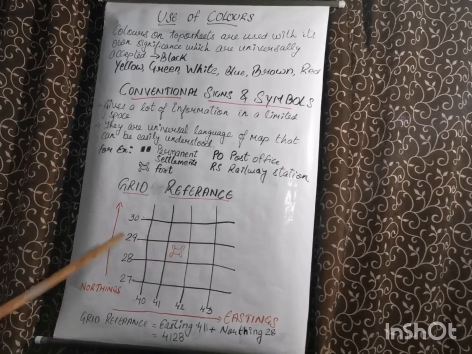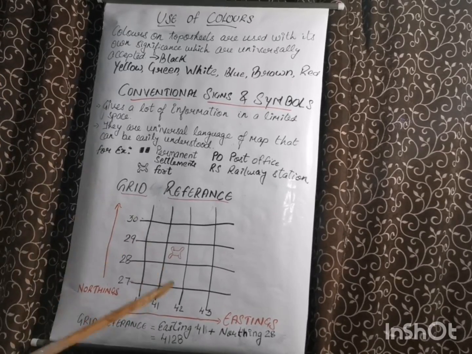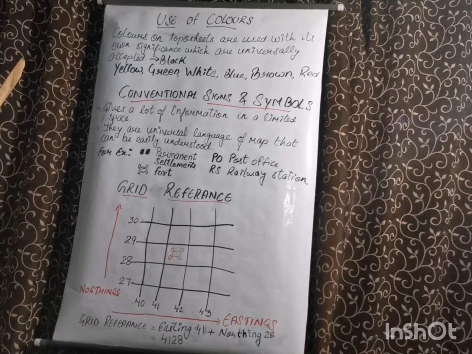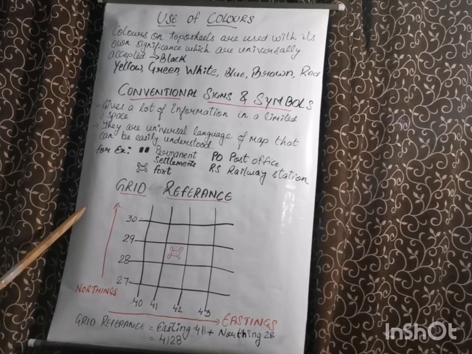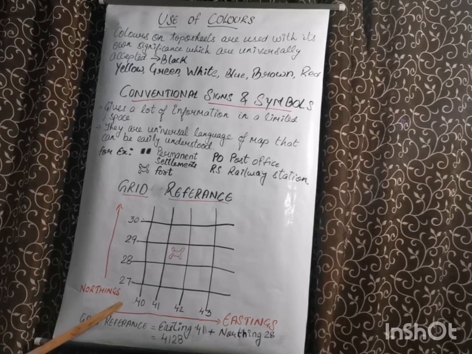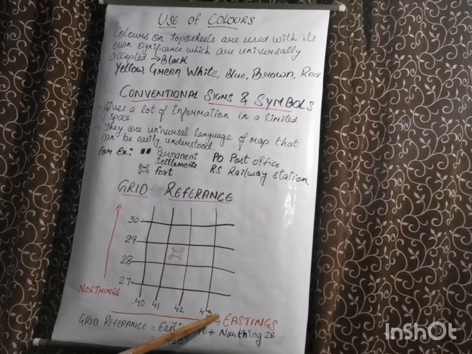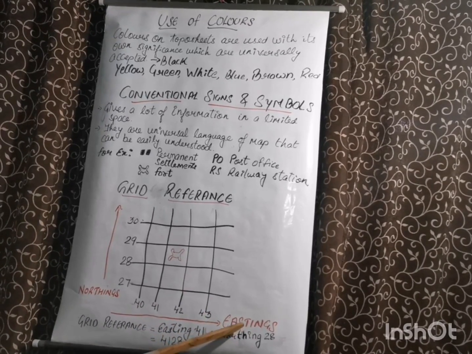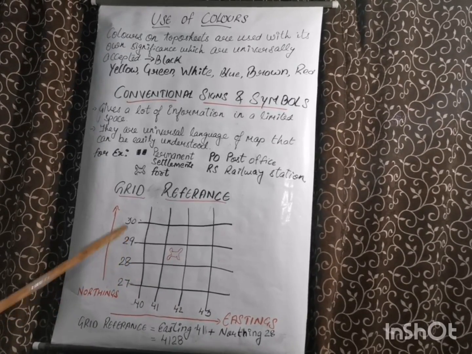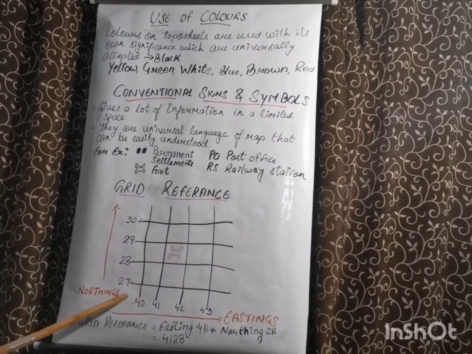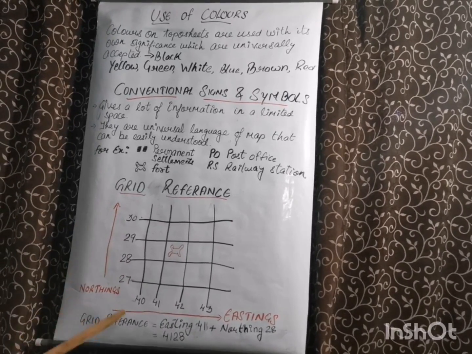For using grid reference, we must know what eastings and northings are. The vertical lines which are numbered from west to east are known as eastings. And the horizontal lines which are numbered from south to north are known as northings.